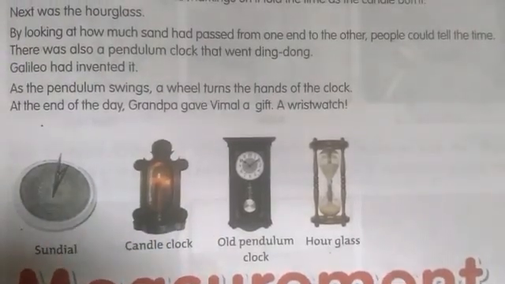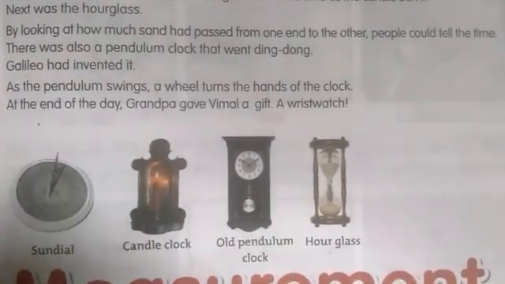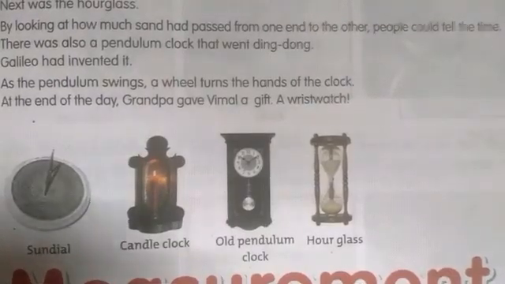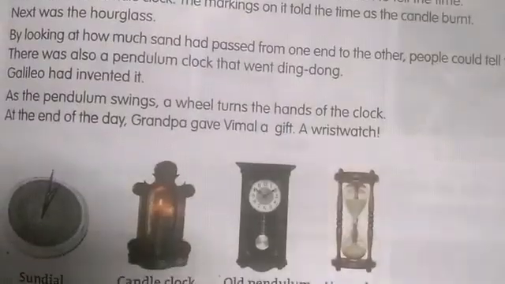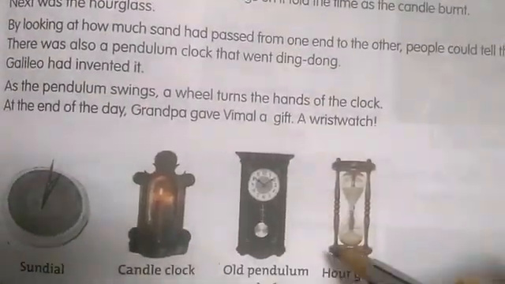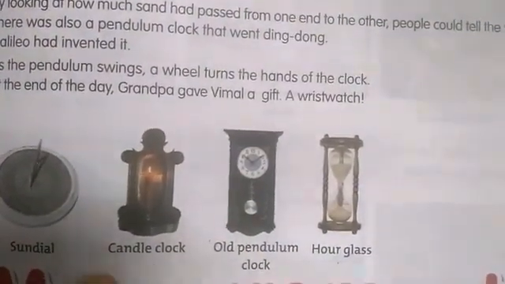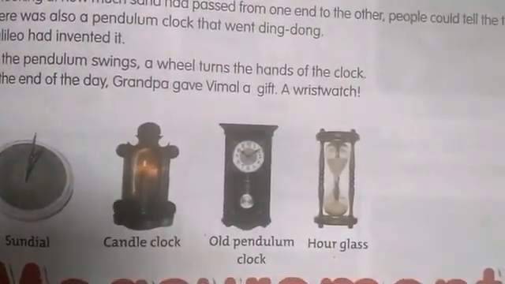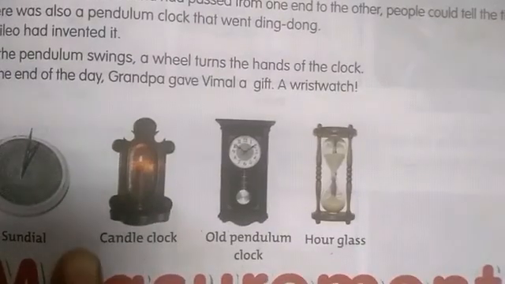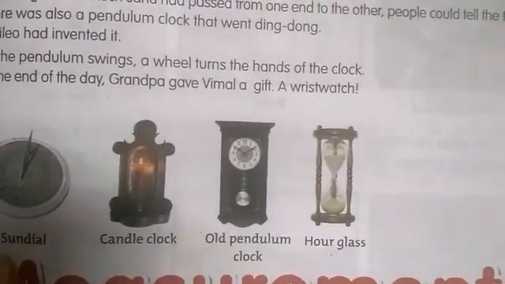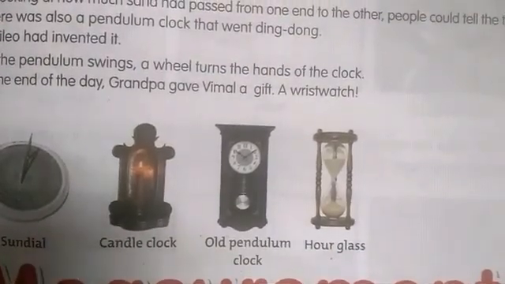Now what are we using, children? We have the analog clock, digital clock, and even the pendulum clock we are using nowadays. So how did people measure time in the olden days? They used the movement of the sun, the moon and the stars in the sky to measure time.